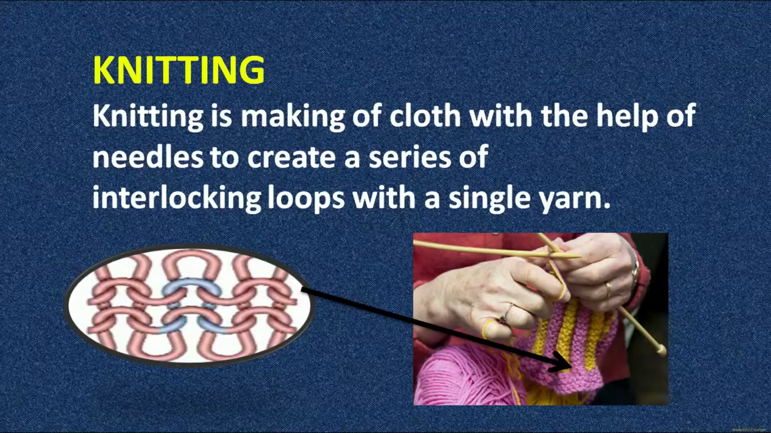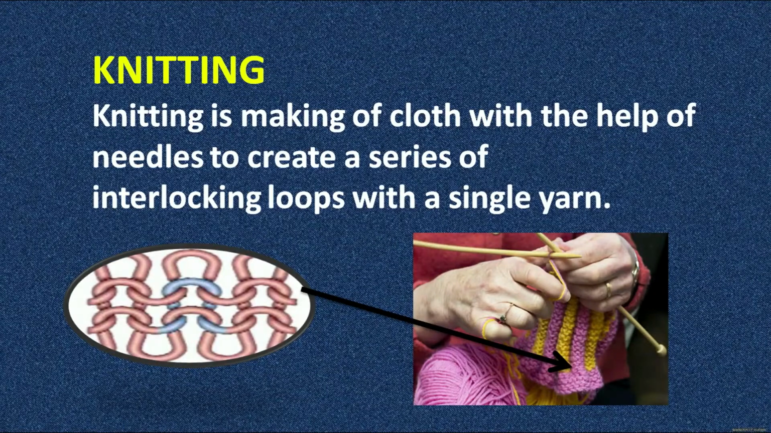Next process of making fabric is knitting. As we have just discussed in our earlier discussion also, knitting is the interlooping of one yarn over another to make a beautiful pattern which stands for its elasticity and easy care properties. Knitting is making of cloth with the help of needles to create a series of interlocking loops with a single yarn. You can see in this picture also that by using a needle, certain kind of interlocking loops are being formed, which is highlighted in the picture itself. By using only a single yarn, like there is a ball of yarn, and by interlooping it, we create a beautiful sequence that we use for our fabric construction.